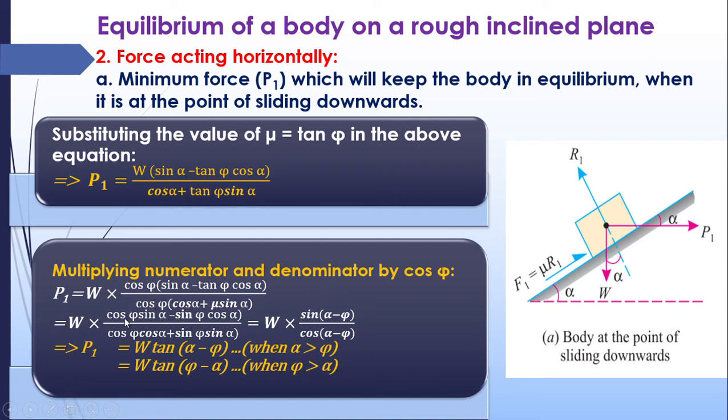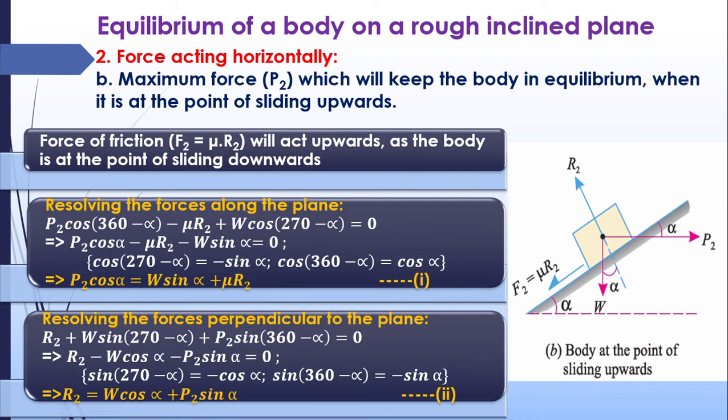It is cos x sin y minus sin x cos y, that is equal to sin (x minus y). Cos x cos y plus sin x sin y is equal to cos (x minus y). So you will get the equation as W sin (alpha minus phi) divided by cos (alpha minus phi). That is the same angle sin and cos, so you will get tan (alpha minus phi). It will become tan (alpha minus phi) when alpha is greater and tan (phi minus alpha) when phi is greater. That depends on the quantity. So this is the minimum force required to keep the body at rest, restricting the downward movement of the body. Now we will find the maximum force.